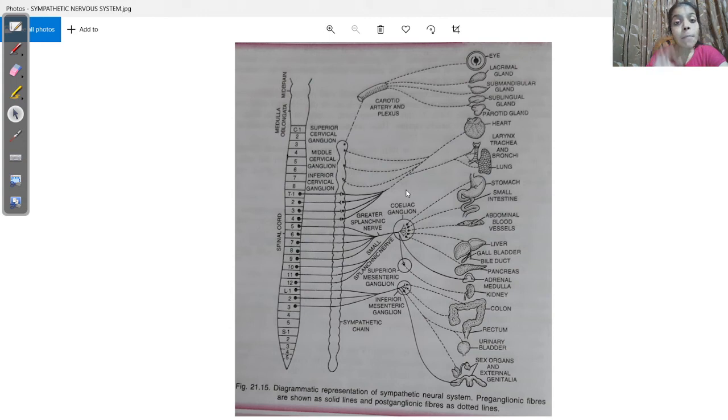That means the postganglionic sympathetic fibers supply a wide range of organs, and that is why they have a widespread effect. They have effects on multiple organs. So multiple effects can be observed when the sympathetic nervous system is stimulated. Suppose I am in a tensed, worrisome situation. How many changes can be observed in my body?